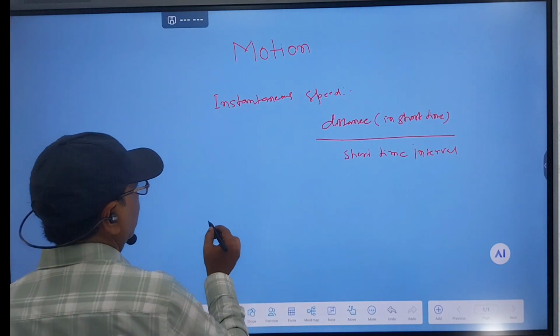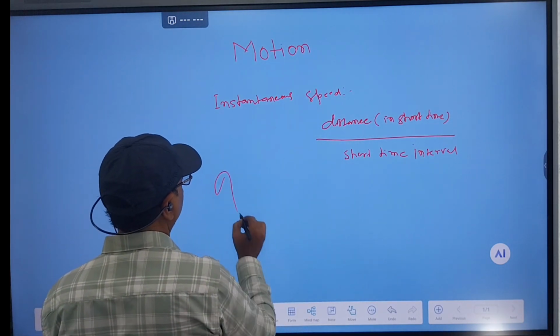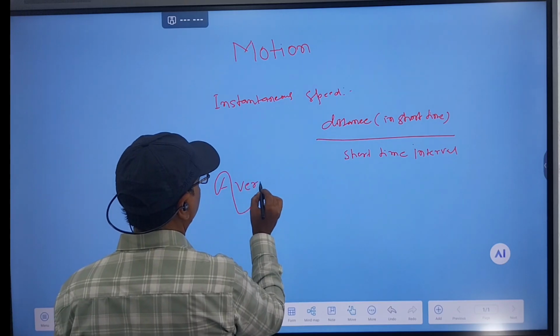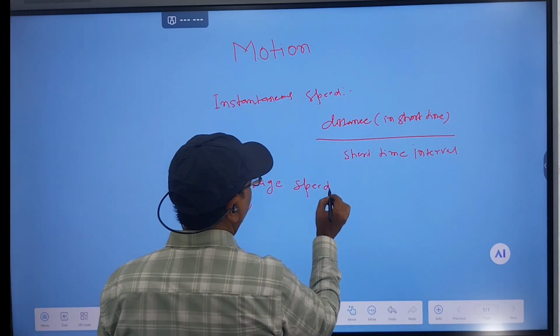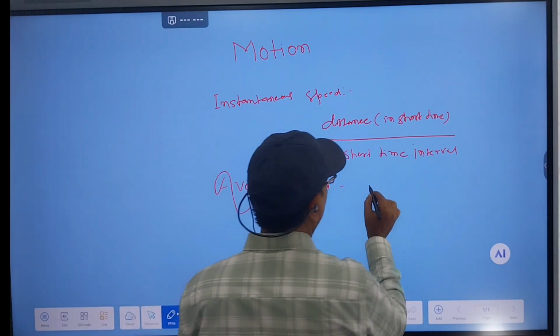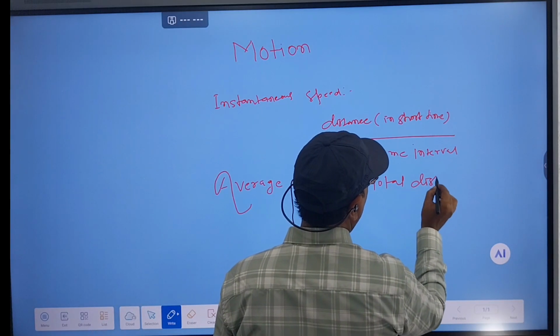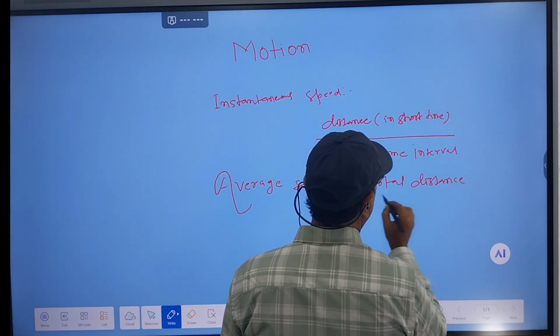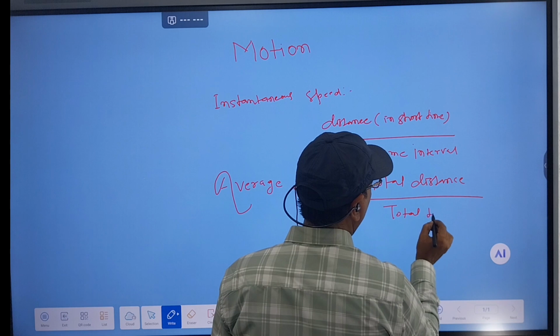Now we will start average speed. Average speed equals total distance divided by total time interval, the total time taken.